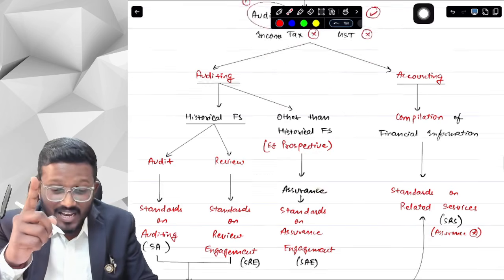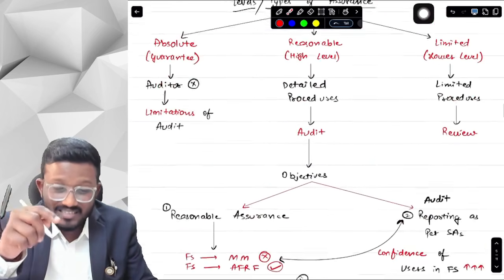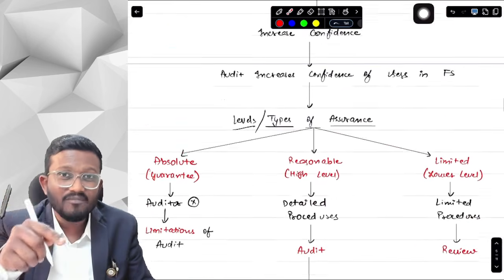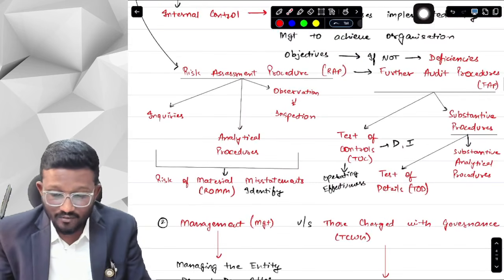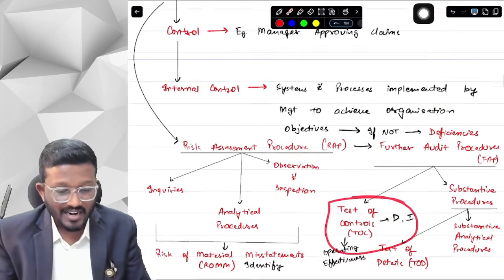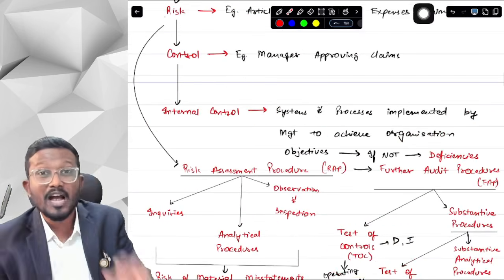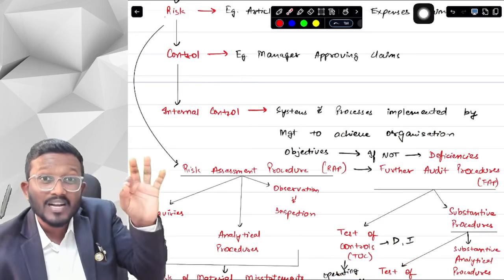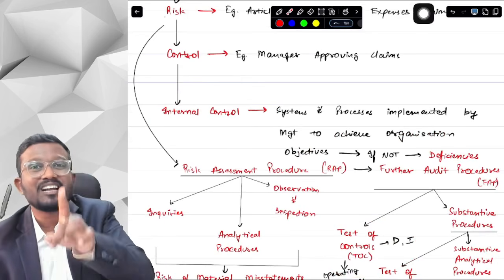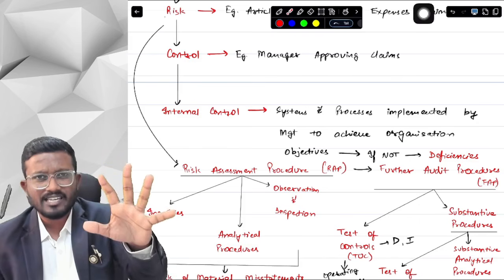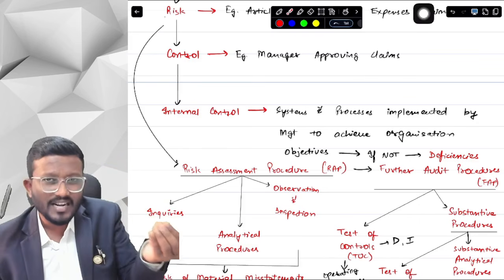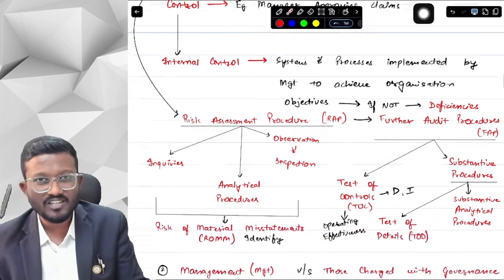I told you about internal controls. When we are auditing financial statements, we give assurance on the financial statements, but the entity can also tell us to give assurance on controls, that our controls are operating effectively or not. If we have to give a separate opinion on controls only, then it is other than historical financial statements. Anything which is not historical financial statements and on which we are providing our assurance is other than historical financial statements, right? Yes, sir.